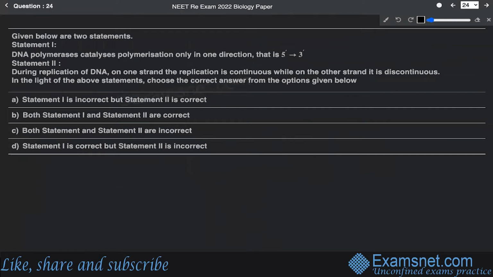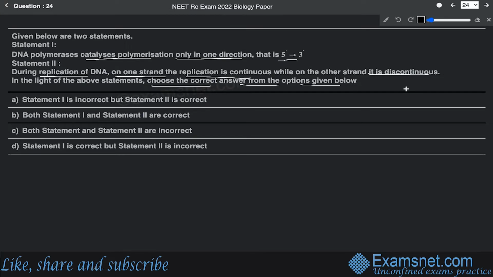Now, question number 24 says that given below are two statements, statement 1 and statement 2. In the light of the above statements, you have to choose the correct answer from the options given below. Statement 1 says that DNA polymerases catalyze polymerization only in one direction, that is 5' to 3'. All right. And statement 2 says that during replication of DNA, on one strand the replication is continuous, while on the other strand it is discontinuous.